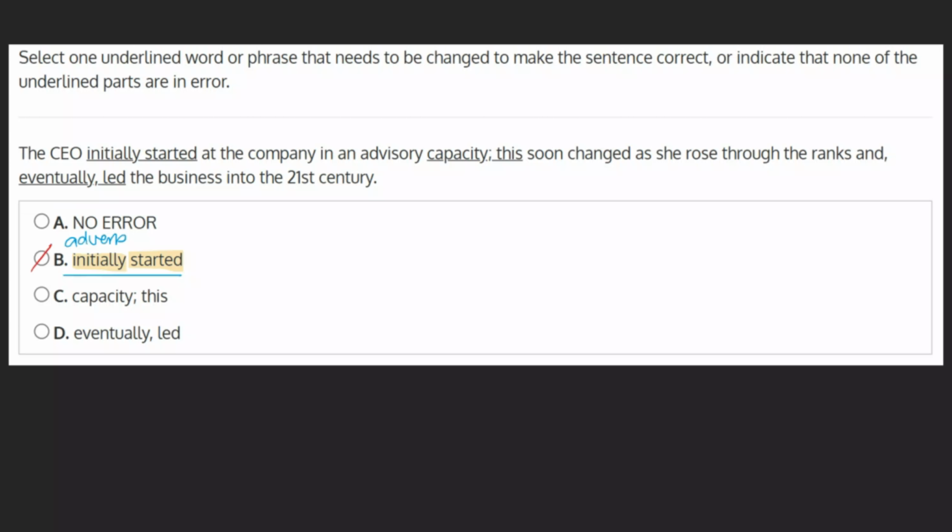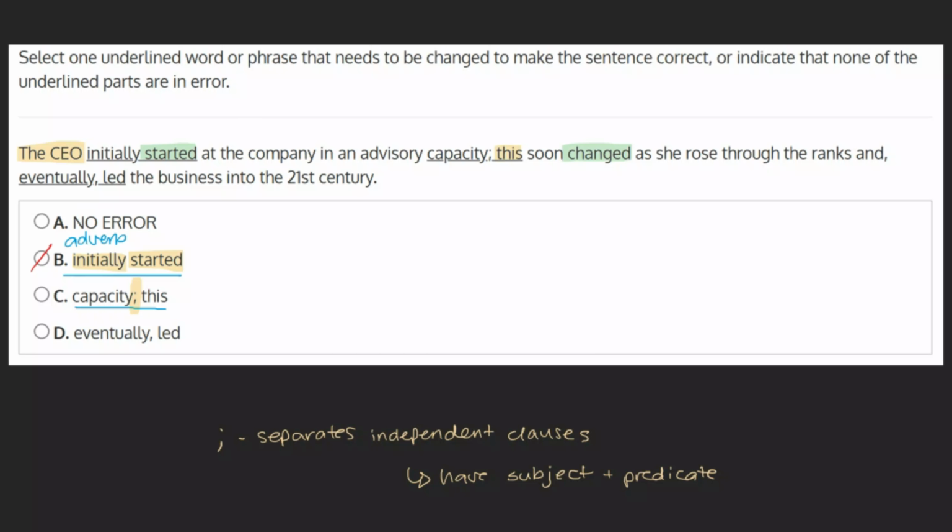C. In an advisory capacity. This soon changed. Here we see a semicolon. A semicolon's job is to separate two independent clauses. That is, two clauses that each have a subject and a predicate. And indeed, we see two independent clauses here. The subject of the first clause is the CEO, with the predicate being started, and the subject of the second clause is this, with the predicate being changed.